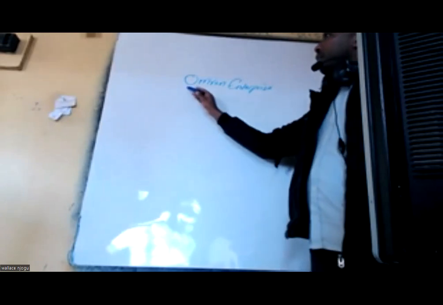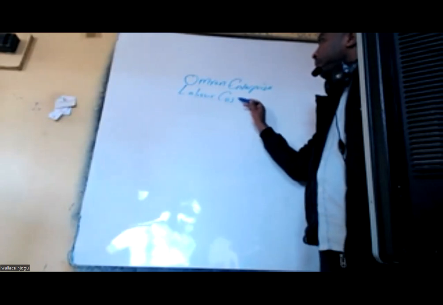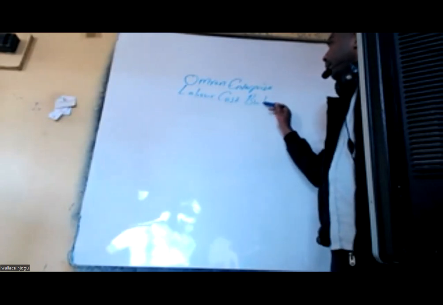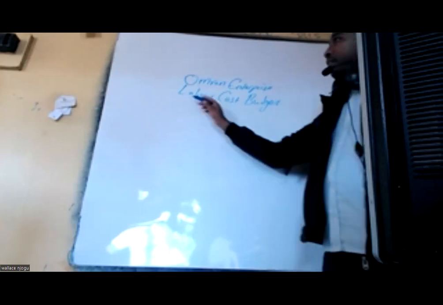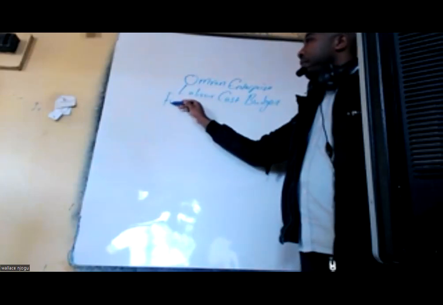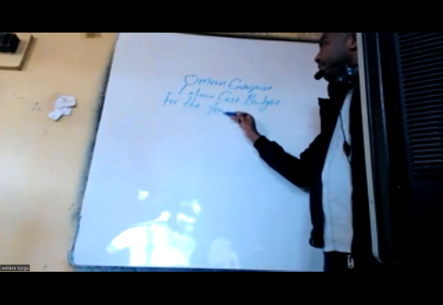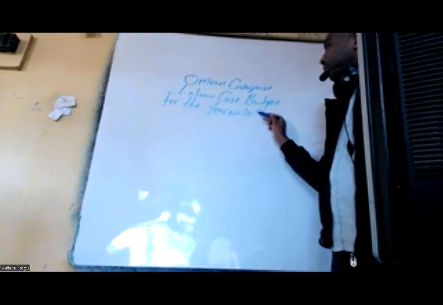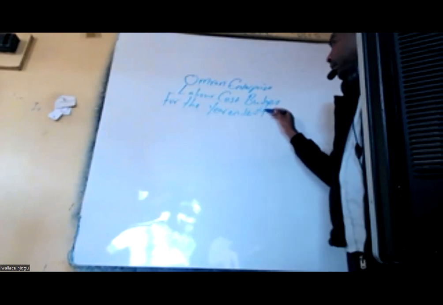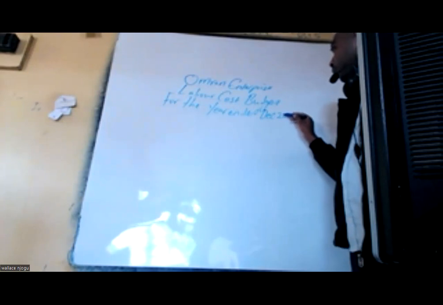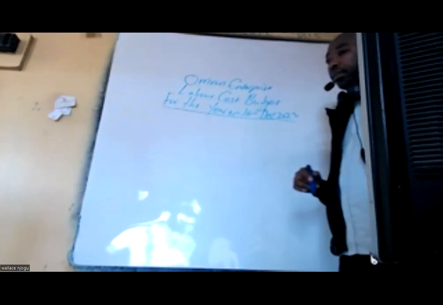Yes, this is labor cost budget, then for the year ended December 2022. Sinamna hiyo? All right.